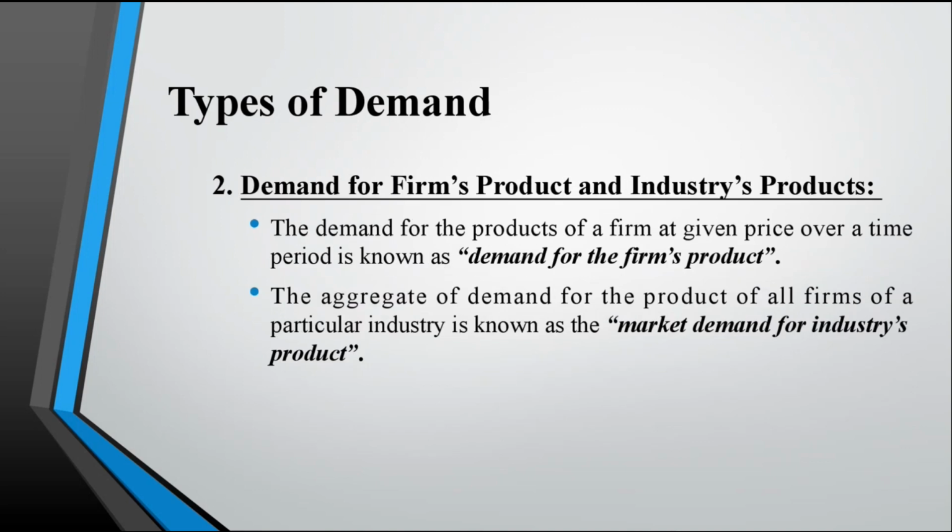The second one, demand for firm product and industry product. The demand for the product of a firm at a given price over a time period is known as demand for the firm's product. The aggregate of the demand for the products of all firms of a particular industry is known as market demand for industry product. This is the demand for firm product and industry product.